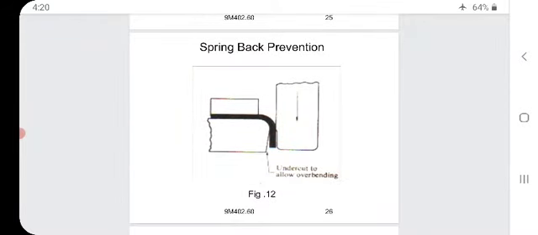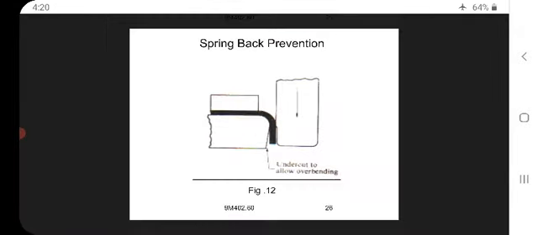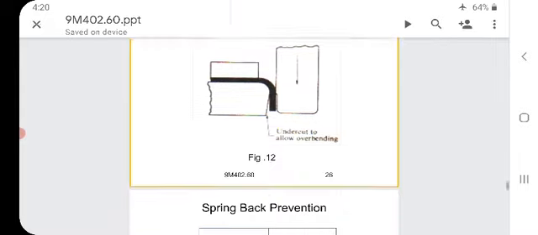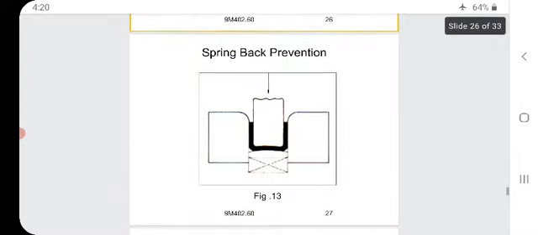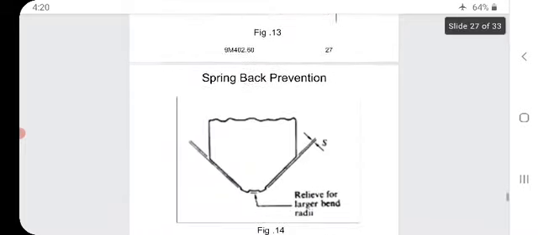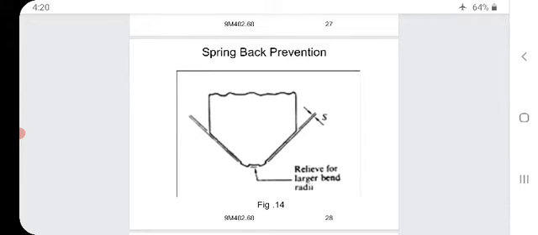Spring back prevention. Here we are keeping one external thing, that is to prevent the spring back. You can see it clearly here, preventing the spring back on both sides. This is also an example of spring back, that is in the V shape, relieved for larger bend radius.